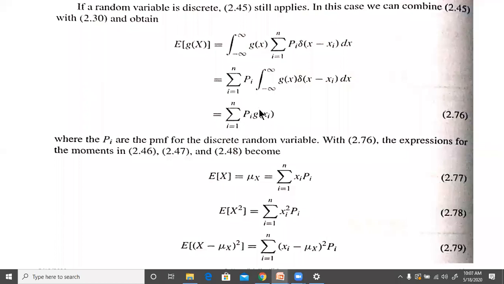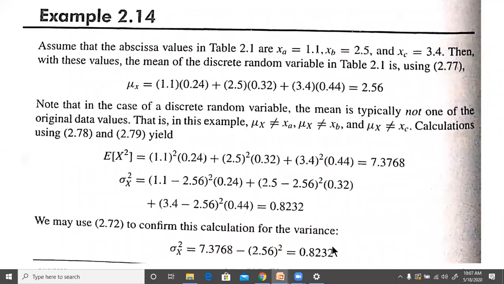So we can use this expression 2.76 for the moments in 2.46, 2.47 and 2.48. If we substitute, we get mu x is equal to sum of x i p i, E of x square is equal to sum of x i square p i, and E of x minus mu x whole square is equal to sum of x i minus mu x whole square p i.